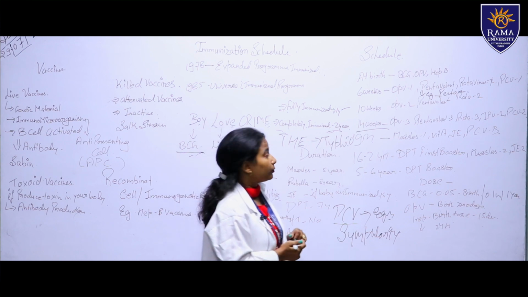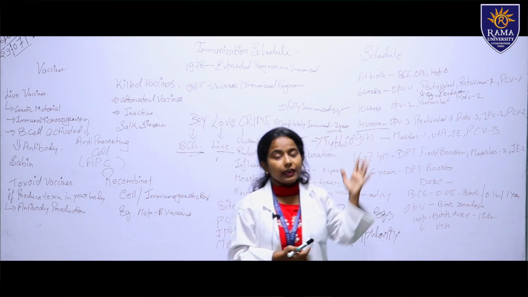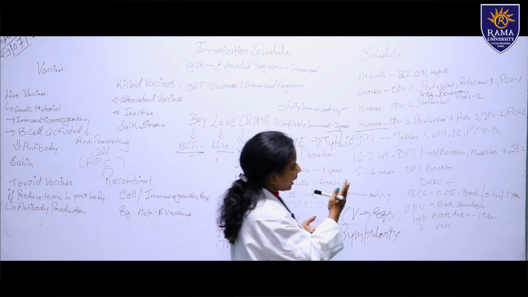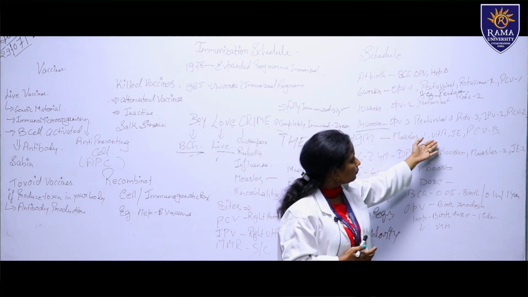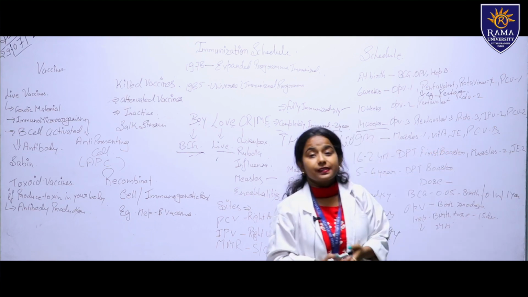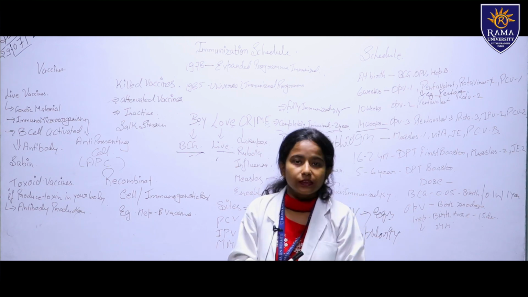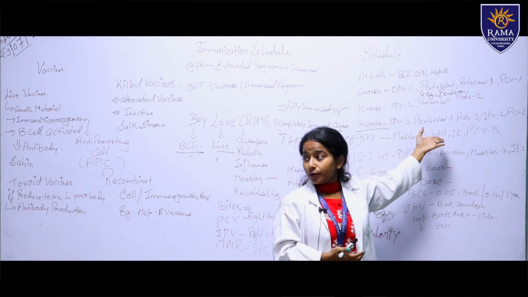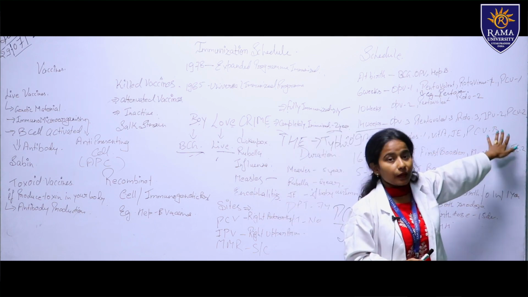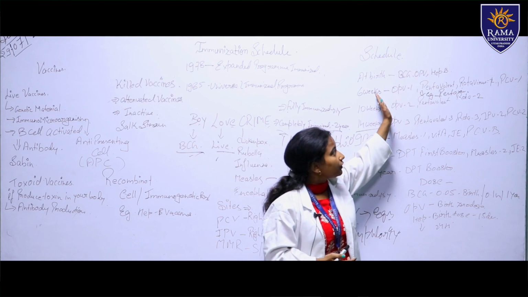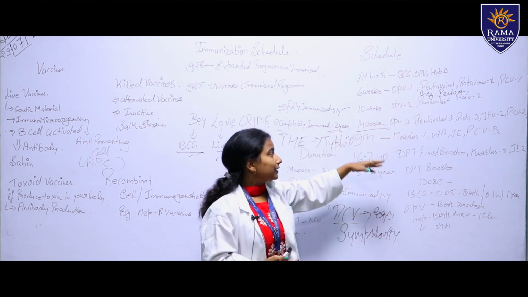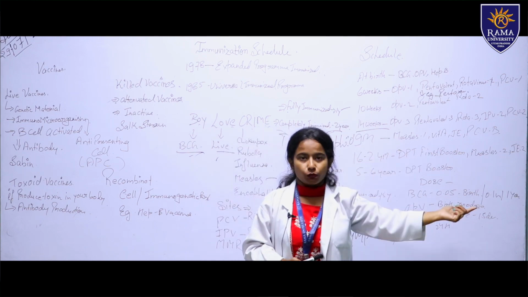Then after that, 9 months. At 9 months, the vaccinations given are measles, mumps, rubella (MMR), then vitamin A, JE and PCV B. PCV comes under the booster dose. It is written there as PCV B, where B stands for booster dose, because we give PCV1 at 6 weeks, PCV2 at 14 weeks, and at 9 months we give the PCV booster dose.